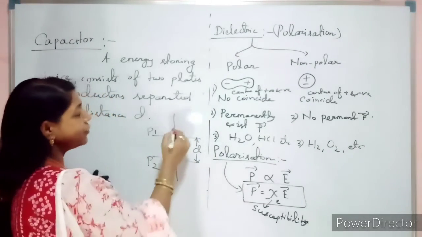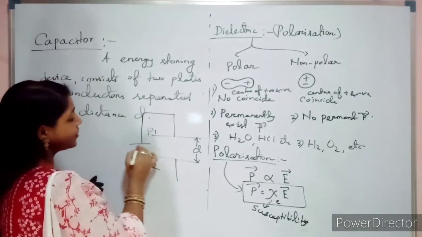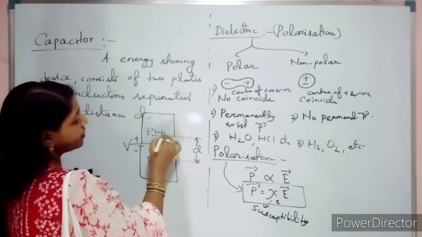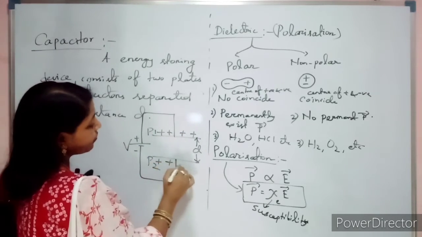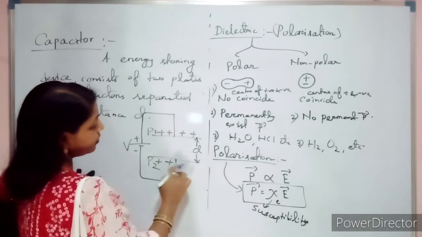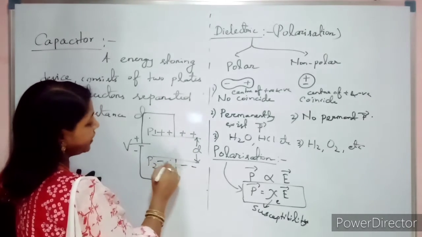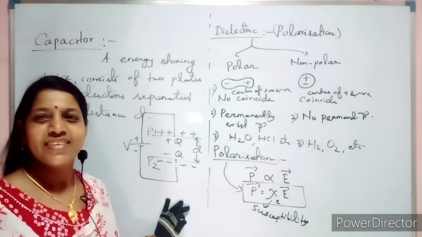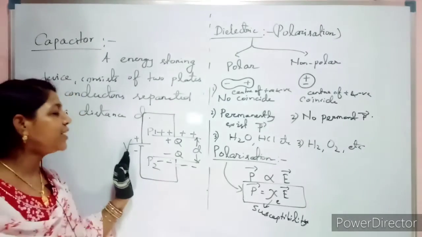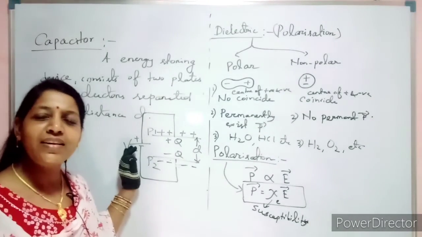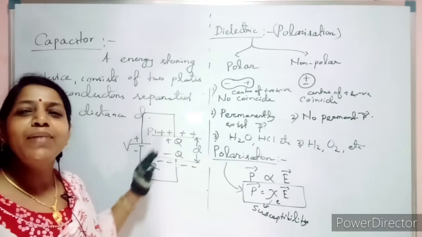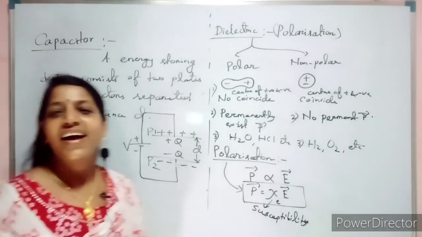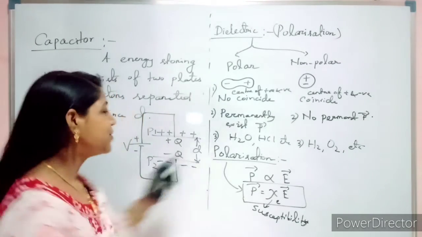Fine. So what are you going to do? Now give the supply to it. When you give the supply to it, this upper plate will become positively charged and this one will be negatively charged. So this will be plus Q, this will be minus Q. Yes or no? Whenever you are giving your potential, an electric field will be developed between them, because the charge will move from one plate to another plate.